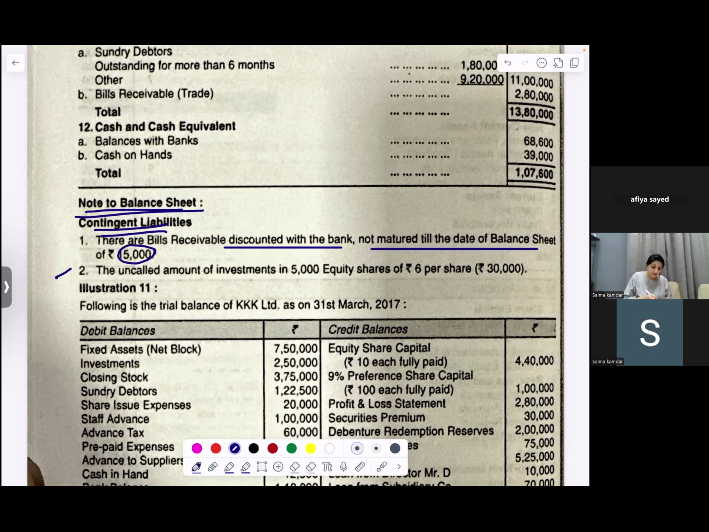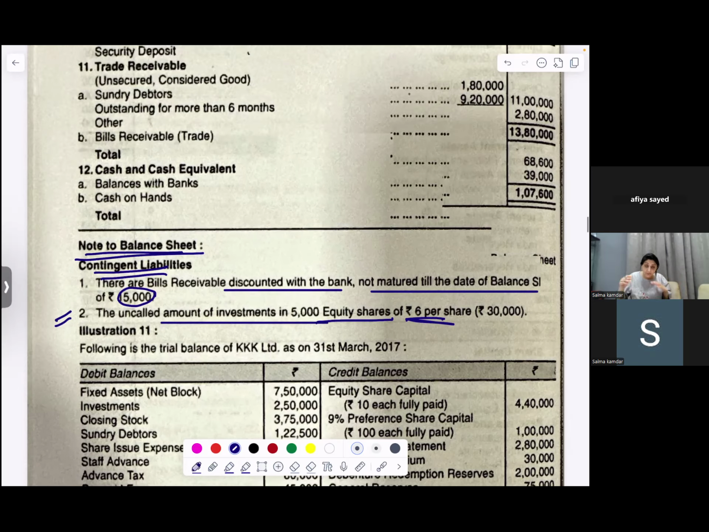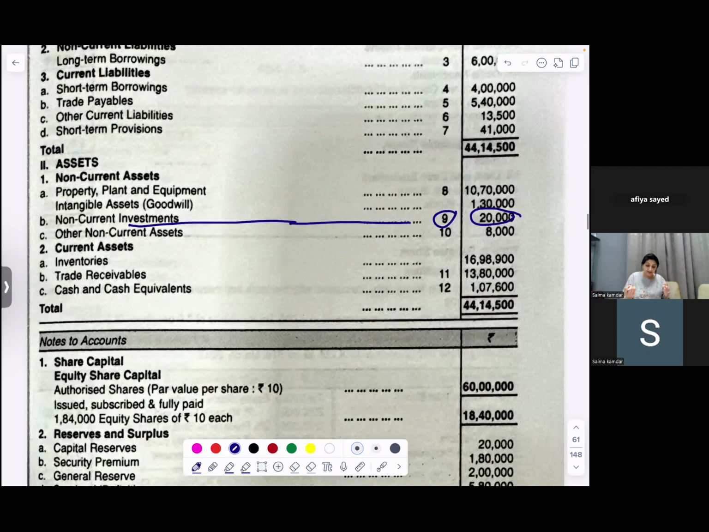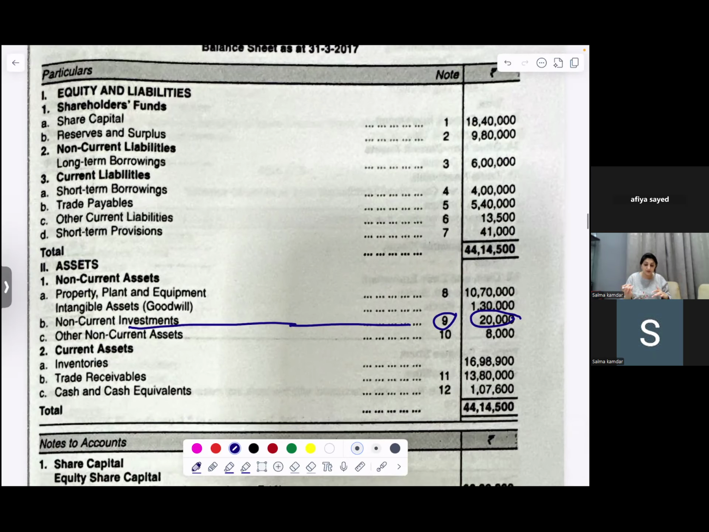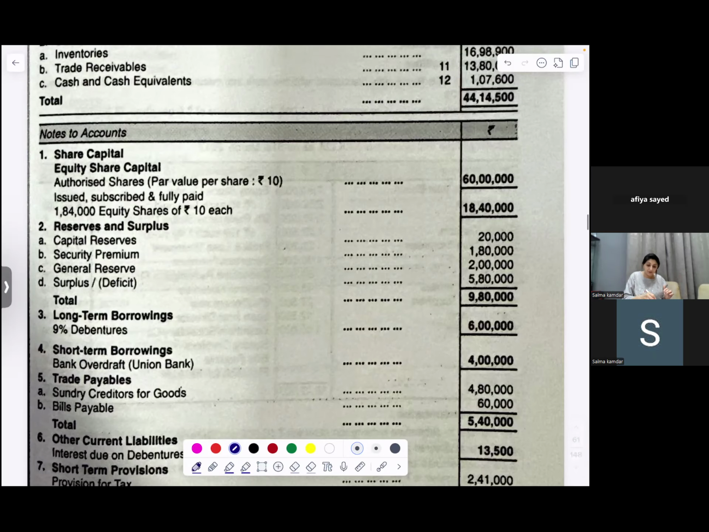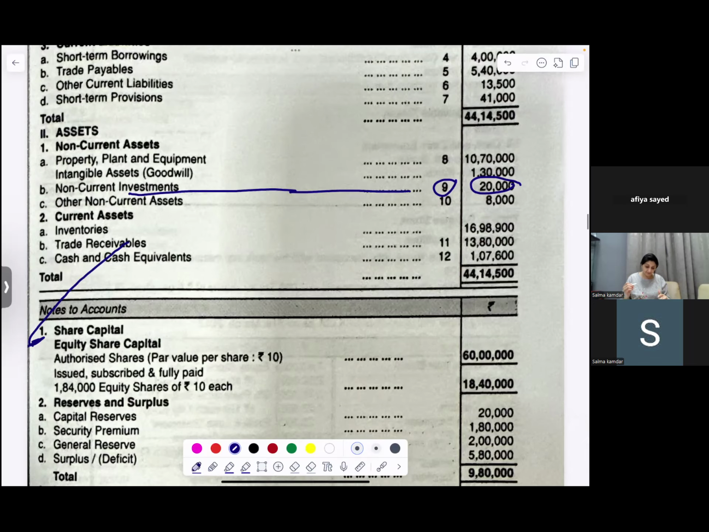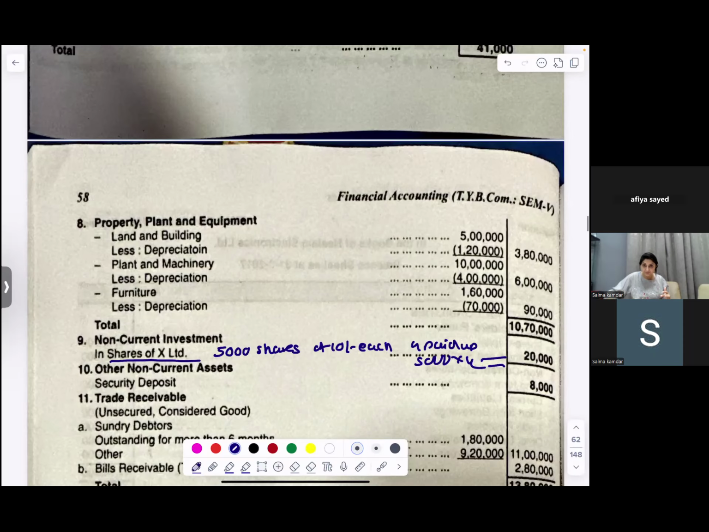Your other note to account is that you still have an uncalled amount on investments of 5,000 equity shares of 6 each. That means it was 10, 4 called up, and 6 is yet your liability towards this investment. The whole trick is you should know your proper markings and your format. After writing the format, you should do your notes to accounts, which should have proper notes where each item is going, and then your disclosure. So come on, do it. I will wait for you.